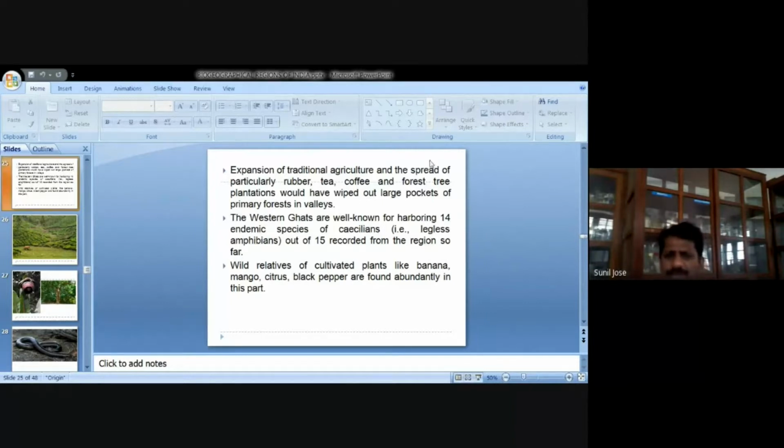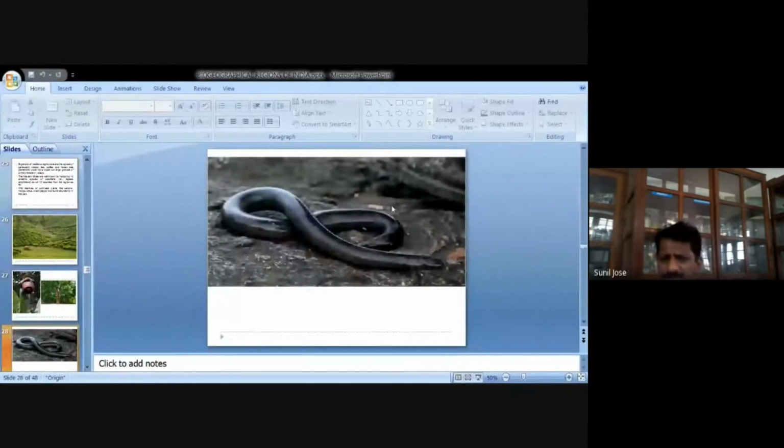Then another thing about the Western Ghats is regarding the biodiversity. We look at the Western Ghats, we have several endemic species of Caecilians. Caecilians means amphibians which do not have legs, legless amphibians. I will show you a picture. See, these are known as Caecilians, legless amphibians. They are also present in Kerala, in many parts of the Western Ghats. Like if you go to Aryankavu or Achankovil, or there is a biosphere reserve in the south, in all these regions we can find this kind of limbless amphibian. These are known as Ichthyophis. In our lab also, I think we have a specimen of Ichthyophis here.